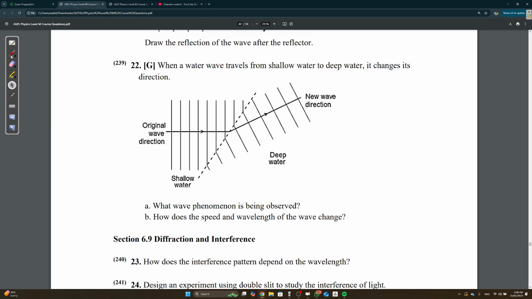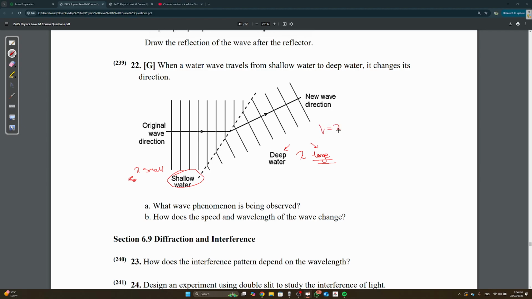Yeah. But you guys know in shallow water, since there's no space, the wavelength is small. Okay, but in deep water, since there's a lot of space, wavelength is large, right? What do we know? What happens when you have a larger wavelength?